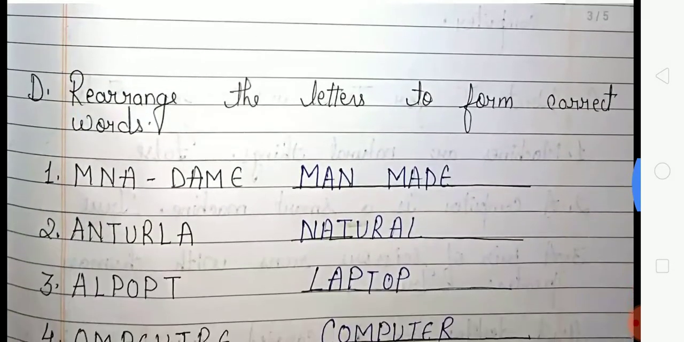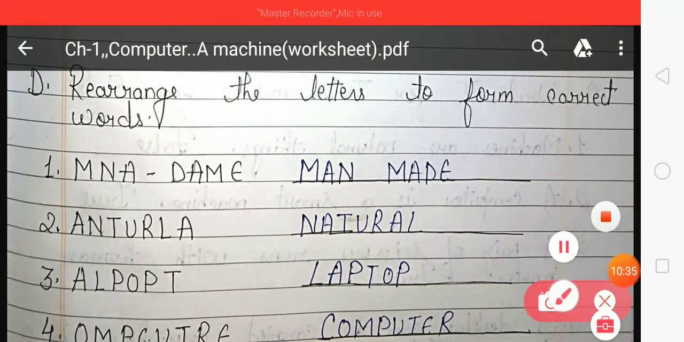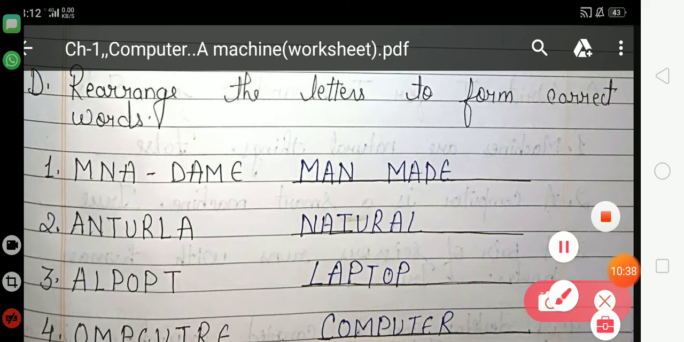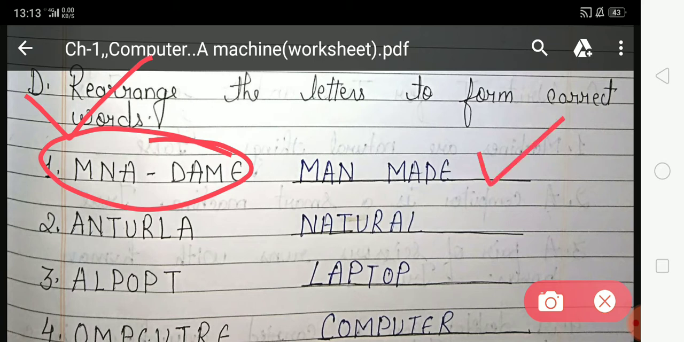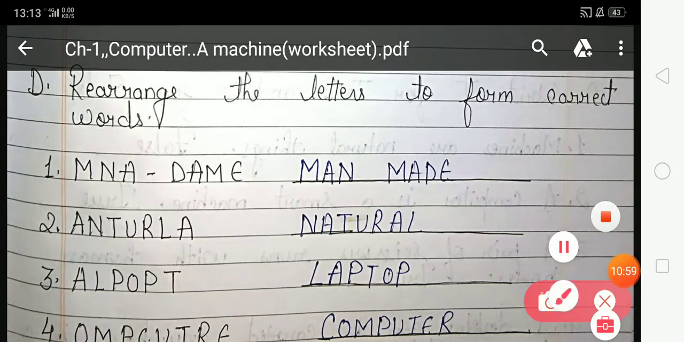Now come on, next exercise, that is exercise D. Rearrange the letters to form the correct word. Students, in this exercise, you have to rearrange the letters of the word and write it at this place. Now, look at the first: MANADAME. What is the correct sequence of this word? MANMADE. Man-made.